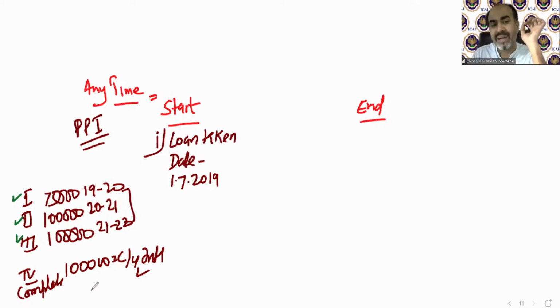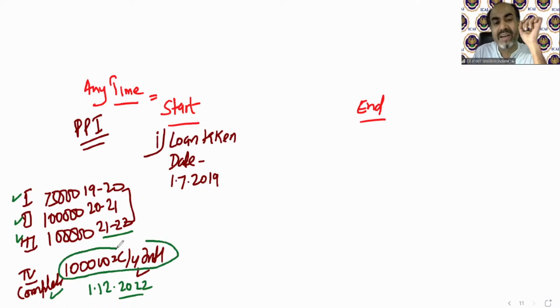Again, do not ask, sir, the house was completed on 1st December 2022, so why are we not counting till there, and why is this 11 months included there? Because the provision says that in the year of completion, the full year's interest will be taken as current year interest. So we cannot take interest till 30th November 2022. This full year's interest will fall under the definition of current year interest. Before that, interest will fall as pre-construction period interest. So always apply this formula to find the pre-construction period. That will be really easy for you.